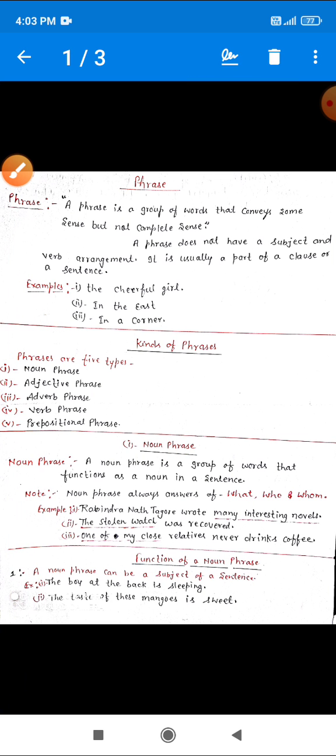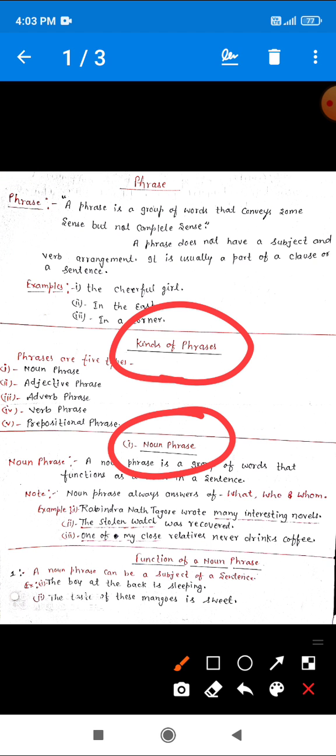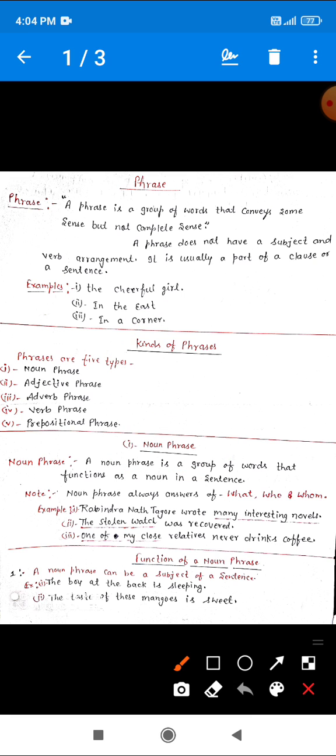Okay, let's see one more example for you. Monica bought many useful books. What did Monica buy? So you will get the answer, many useful books. So dear, many useful books is the object of the verb bought. Okay, so dear, I hope you have got all the points about the phrase, noun phrase and kinds of phrase.